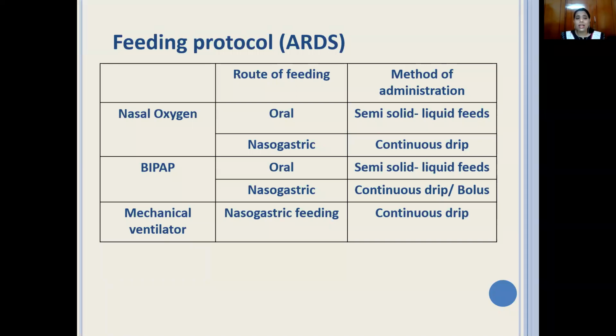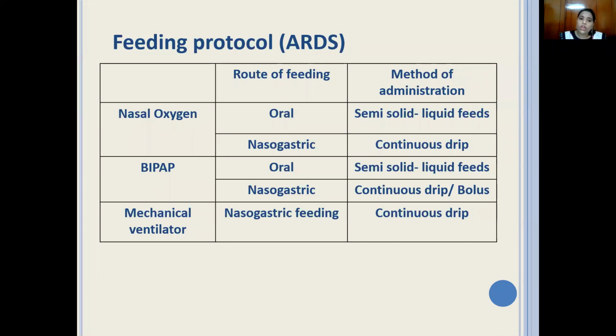So as I said, if the patient is on nasal oxygen, okay, he still can be eating orally, or if the oral intake is poor or the patient is a bit altered, he may be on nasogastric feeding. Okay, and if the patient is oral, the method of administration can be giving semi-solid to liquid feeds. If the patient is on nasogastric feeds, then we need to give feeding through continuous drip. We'll see the benefits of it later on.